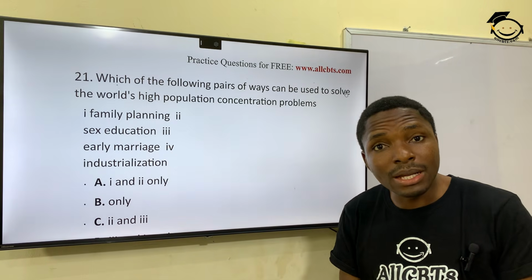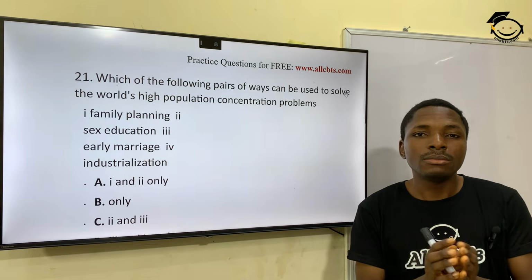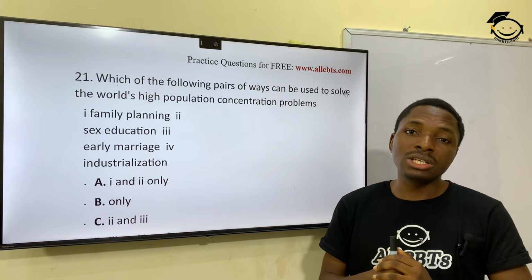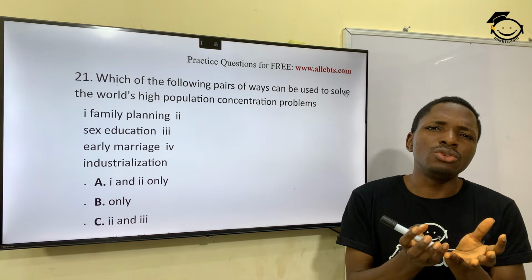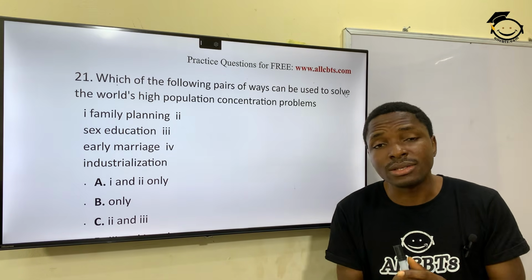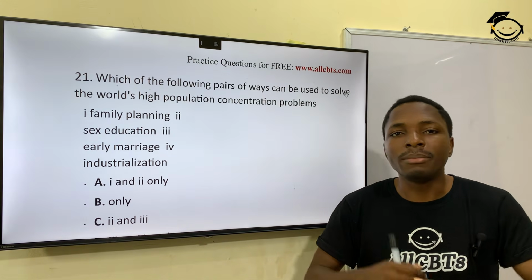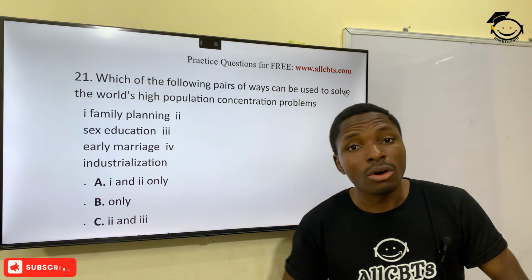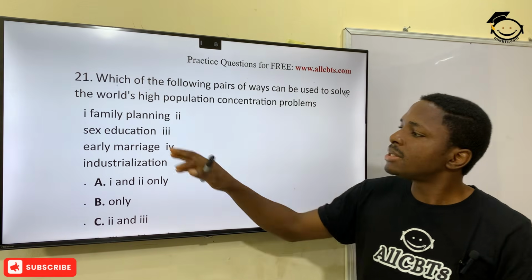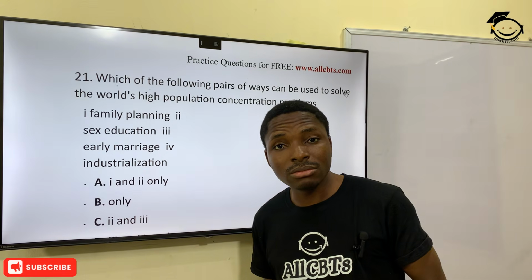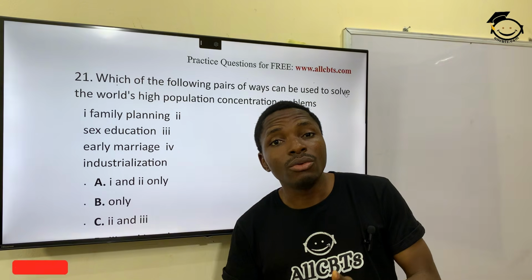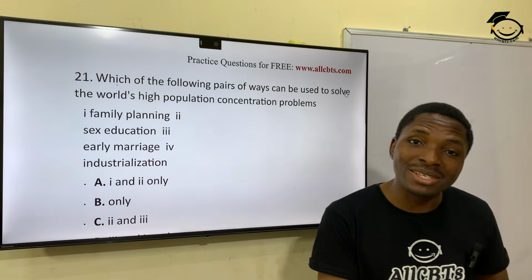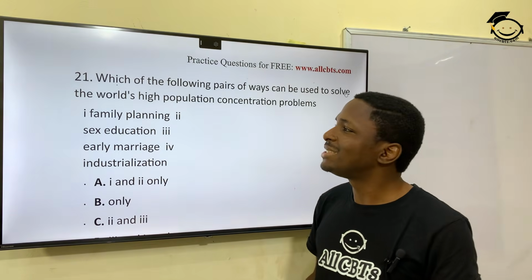What's family planning? Teaching potential fathers and mothers ways to limit the birthing of children or offspring. And then sex education, same thing, teaching people how to have sex in a way that does not result in babies. Good. All right.